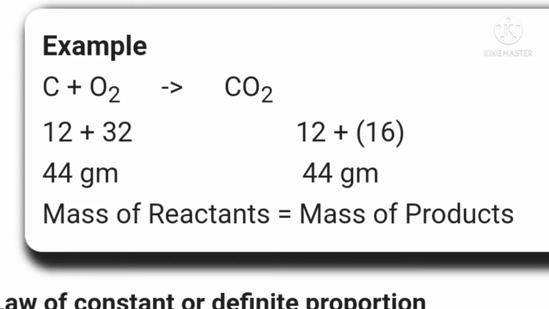Let us take another example. Carbon reacts with oxygen to give carbon dioxide. The mass of one carbon is 12 and the mass of one oxygen is 16. Then for 2 oxygen, it becomes 2 into 16, 32. The total mass of the reactants is 44 grams, and they react together to form carbon dioxide, which is also 44 grams. Hence, in this reaction, the mass of the reactants is equal to the mass of the product.